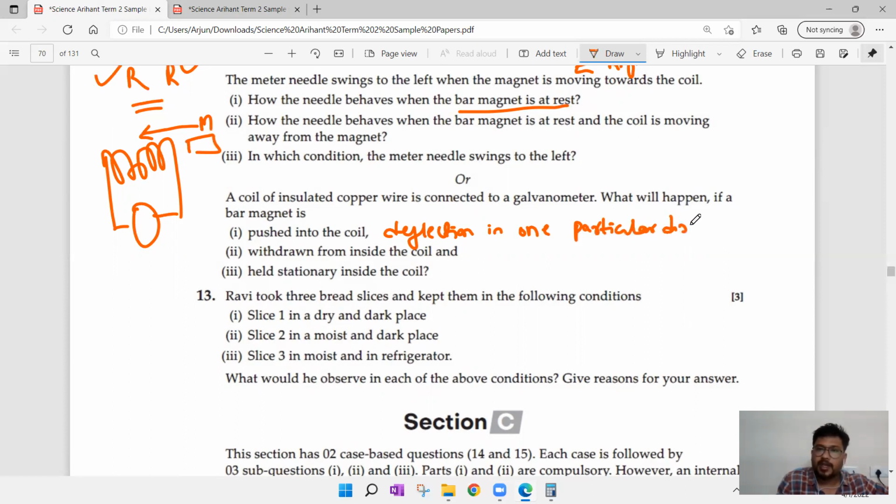In one particular direction. What is the direction? We don't want it. No need. Leave it.